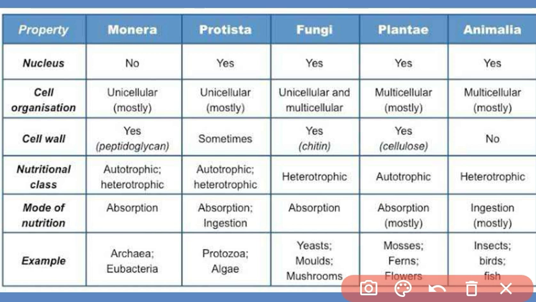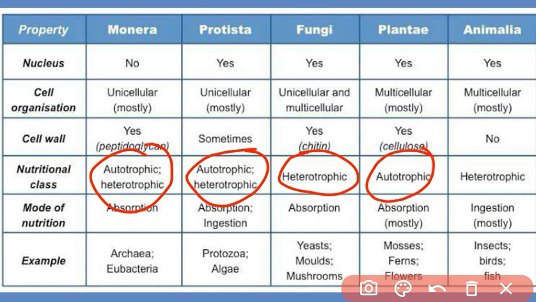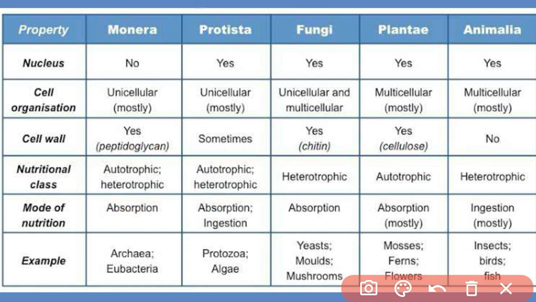Nutritional class: in kingdom Monera, some of them are autotrophic and most of them are heterotrophic. For Protista, some of them are autotrophic and most of them are heterotrophic. Fungi, all of them are heterotrophic. Kingdom Plantae is the only kingdom whose organisms are autotrophic, that means they synthesize their own food. And in kingdom Animalia, the organisms are heterotrophic in nature. They depend on autotrophic organisms for food.